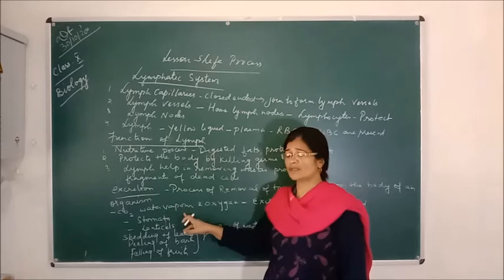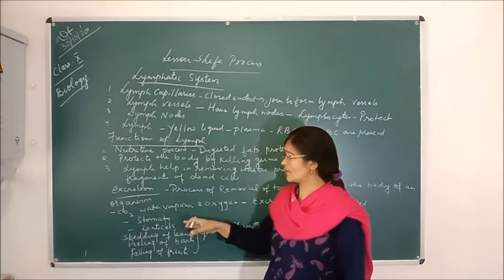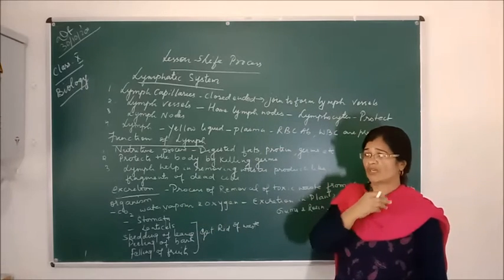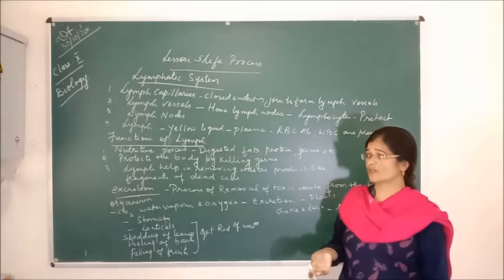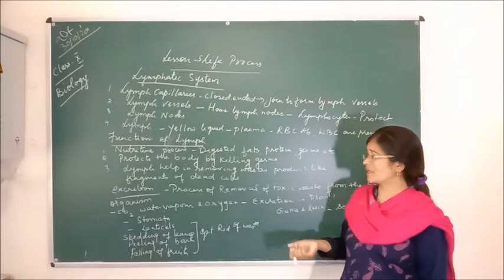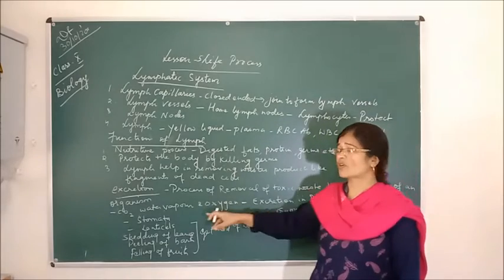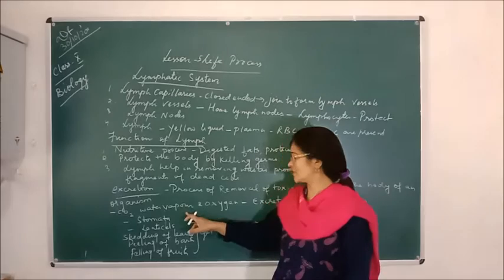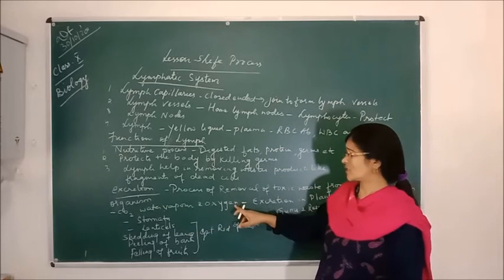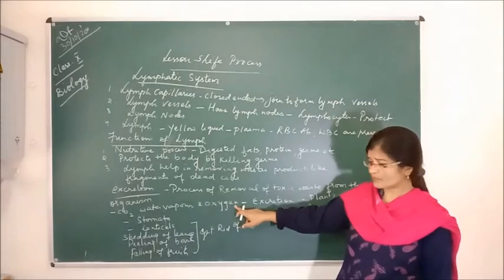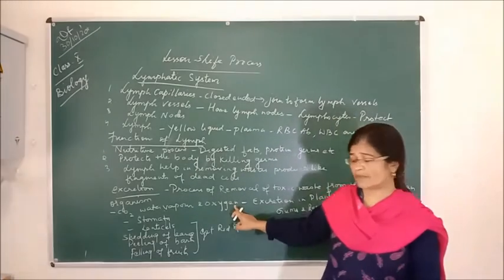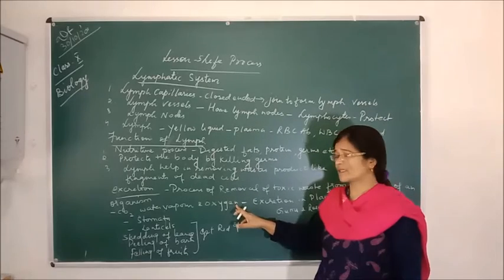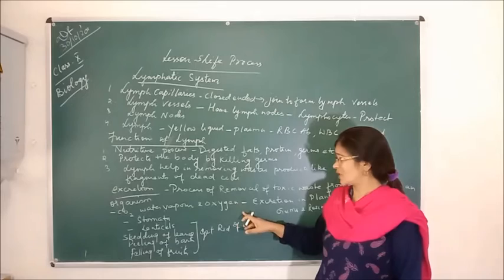Transpiration means the process of loss of water in the form of water vapor, and this water vapor is released from the stomata or from the lenticels or any part of the plant. So this water vapor is the excretory product which is excreted out through transpiration. And oxygen I have already told you, in daytime photosynthesis takes place in the green plants. So plants excrete oxygen during daytime, and this is an excretory product.